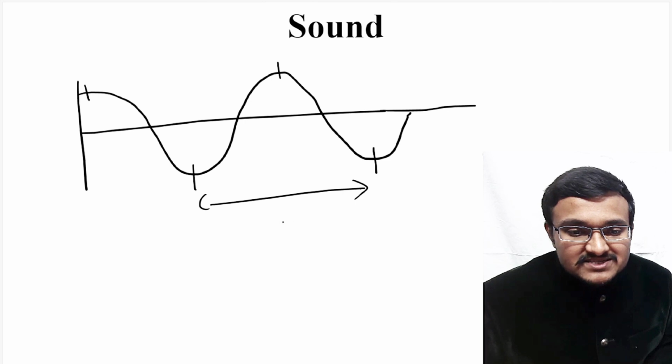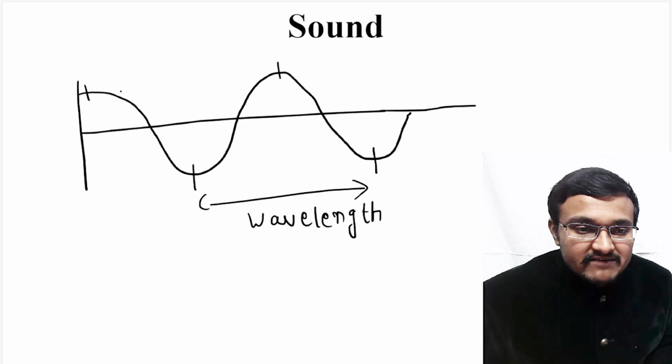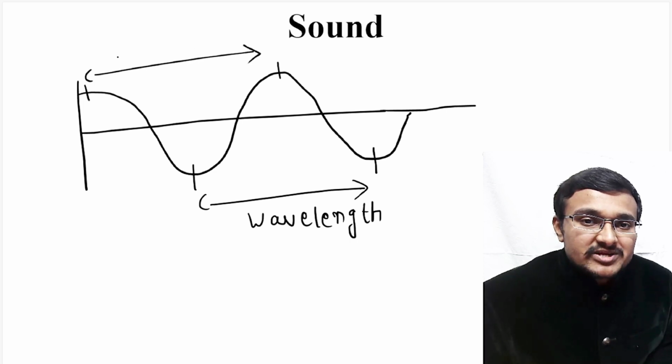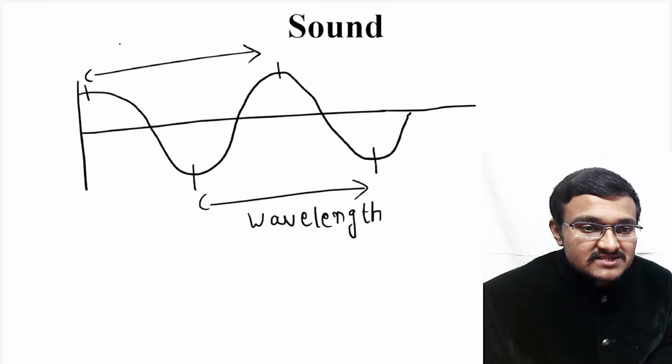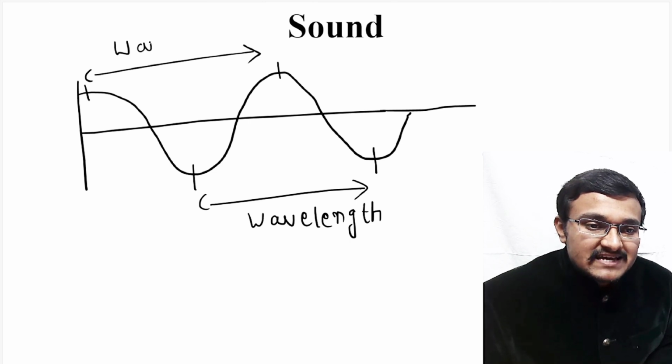If you consider two consecutive compressions like this, or if you consider two consecutive rarefactions, then this can be known as the wavelength of a particular wave. So this can be known as wavelength. And always remember, two consecutive compressions and two consecutive rarefactions will have the same length.